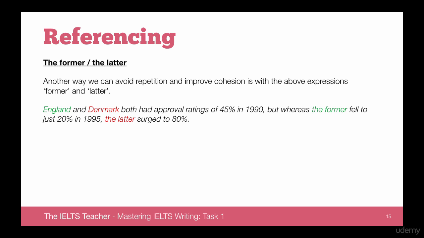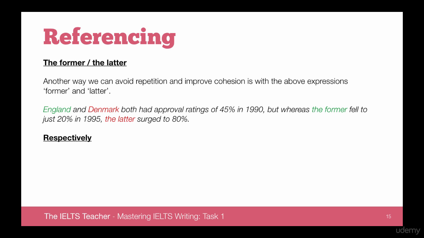So we're using the former to refer back to the first category in our list of 2, and we're using the latter to refer to the second category in our list of 2. So the former refers to England and the latter refers to Denmark. This enables us to avoid repeating England and Denmark and saving a lot of time as well.